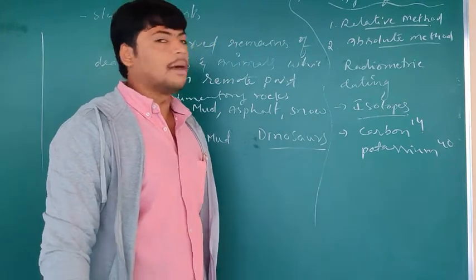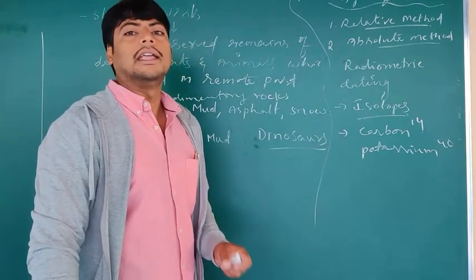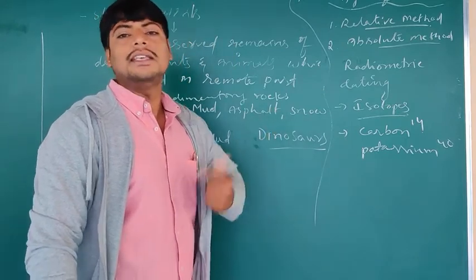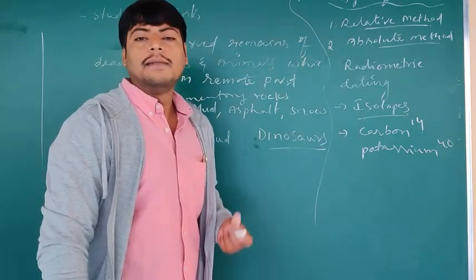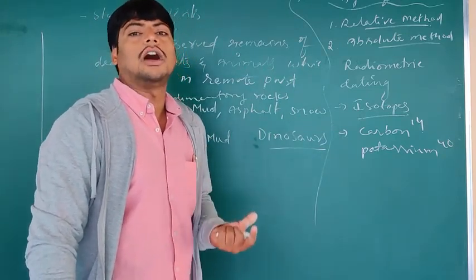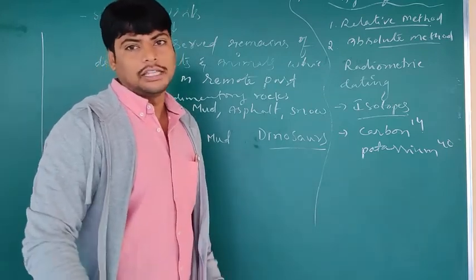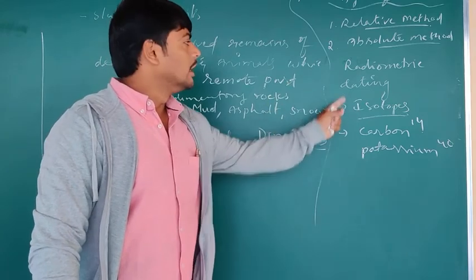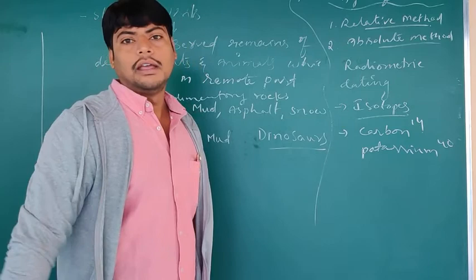These are some of the isotopes that help us to calculate the age of the fossils. So the relative method is one method that helps us to calculate the age of the fossils by comparing the age of different fossils. That is the one thing. And the absolute method is a method in which radiometric dating is helpful to calculate the age of the fossils.